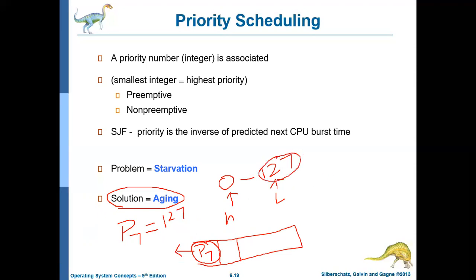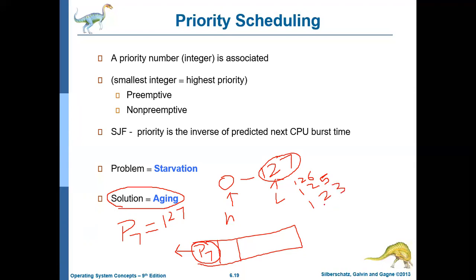So after 1 hour, its priority will become 126. After 2 hours, its priority will become 125. Like that, it goes on. So after 24 hours, its priority will become 123.